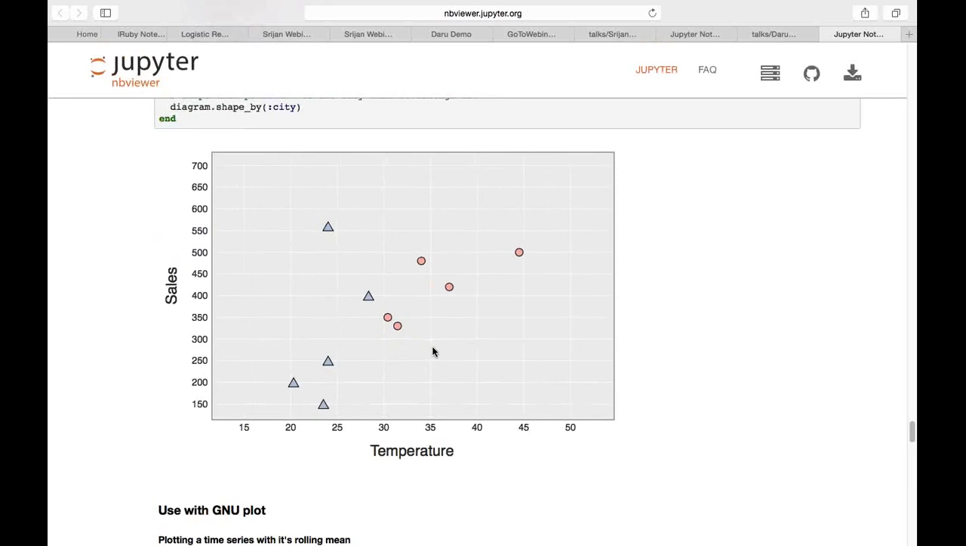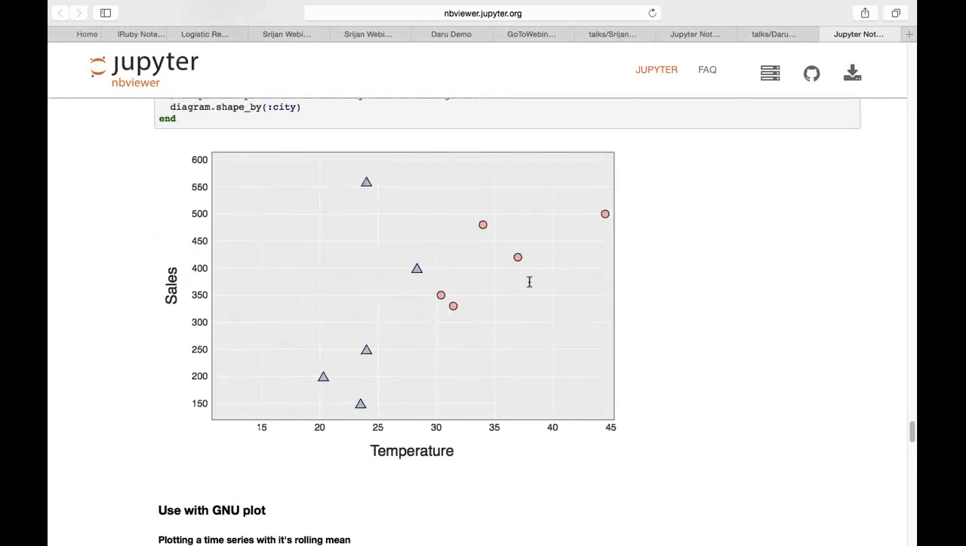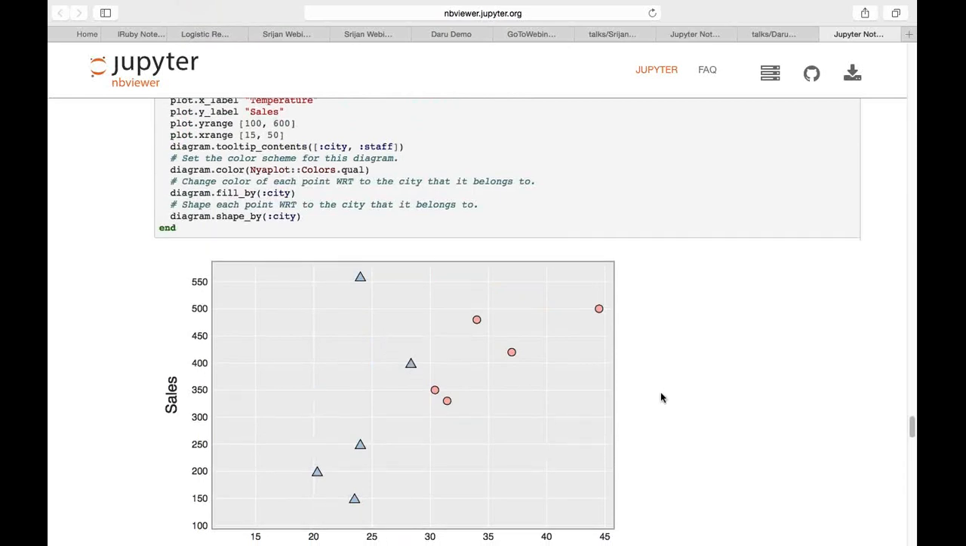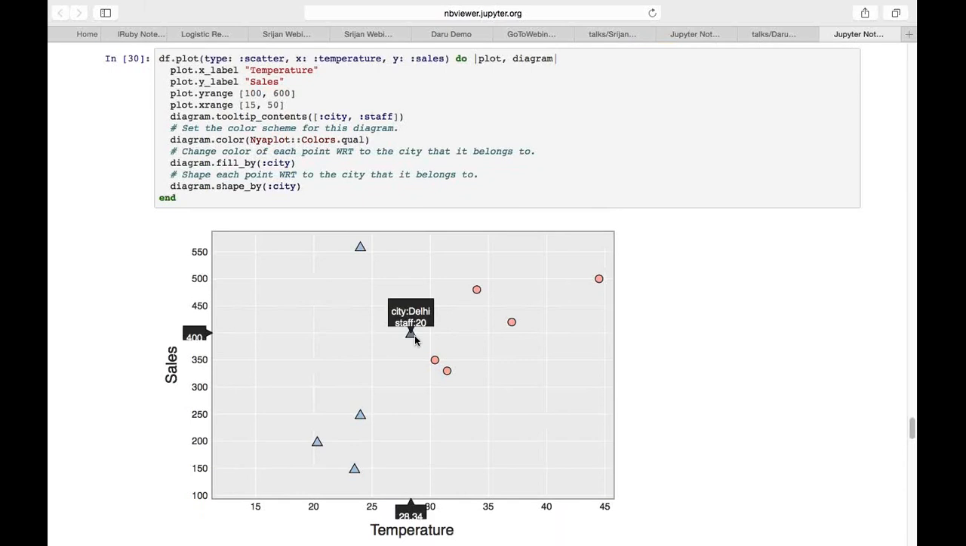So this is an interactive graph, and it has been shaped and filled according to the city. Now, if I hover on top of this, I can understand that when the staff was 20, the temperature was 28.334 degrees Celsius. The sales were 400 in the city of Delhi. If I go here, this is in the city of Pune with a staff of 15. The temperature was 44.5 degrees Celsius and the sales were 500. We'll see more examples of NyaPlots soon.